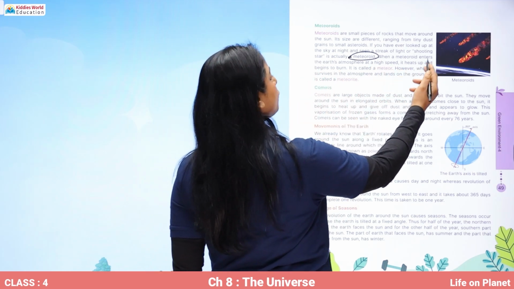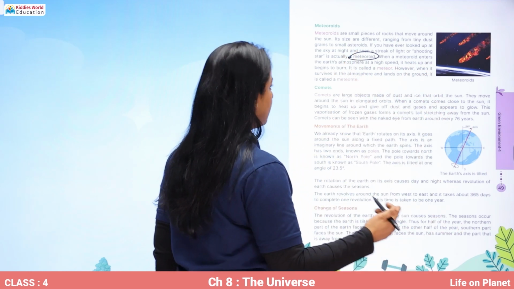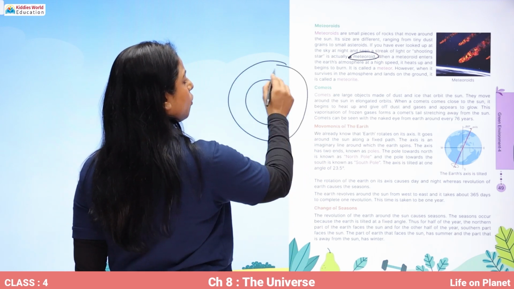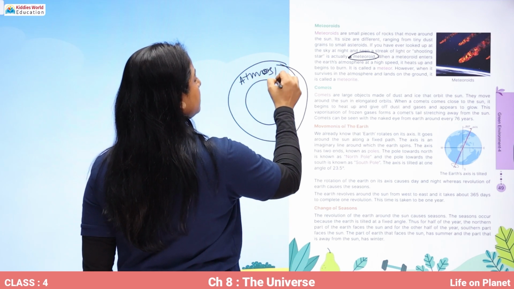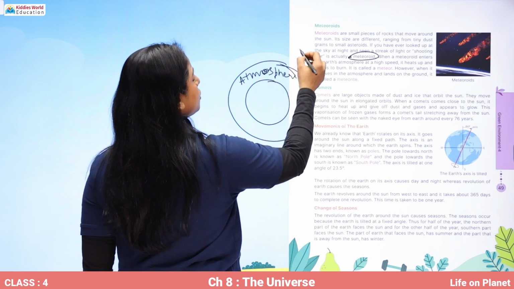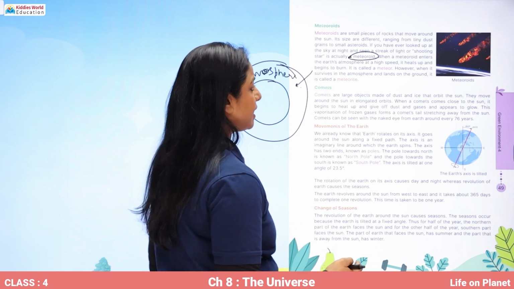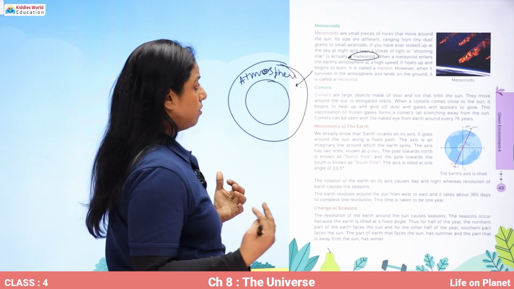When a meteoroid enters the Earth's atmosphere at a high speed, as you all know that Earth is surrounded by a thin layer of air, and that is called atmosphere, correct? So when these meteoroids enter the Earth's atmosphere at a very high speed, it heats up and begins to burn.